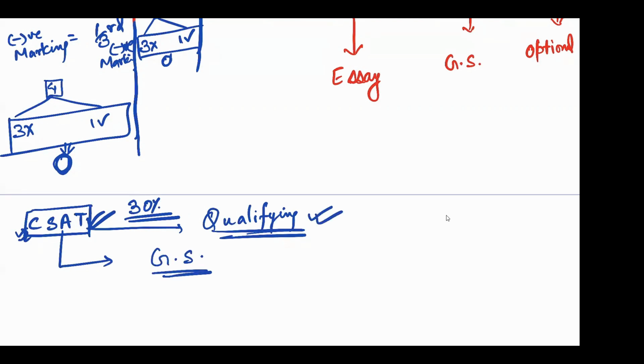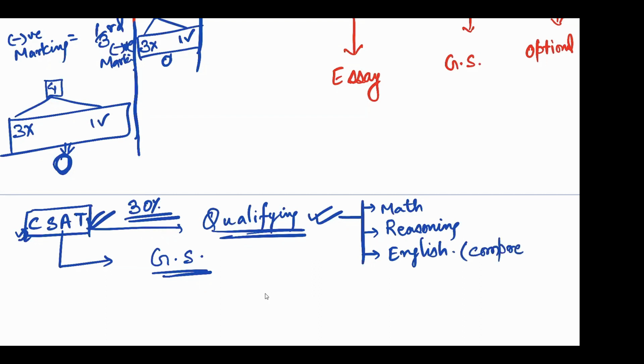So CSAT में पहले आप qualify कर गए. Question ये है कि CSAT में what will be there? In civil services aptitude test, you'll have 10th class mathematics, reasoning, and English comprehension, basic English. That is not a test of English, rather it is a test of your comprehensibility, whether you can comprehend things or not.